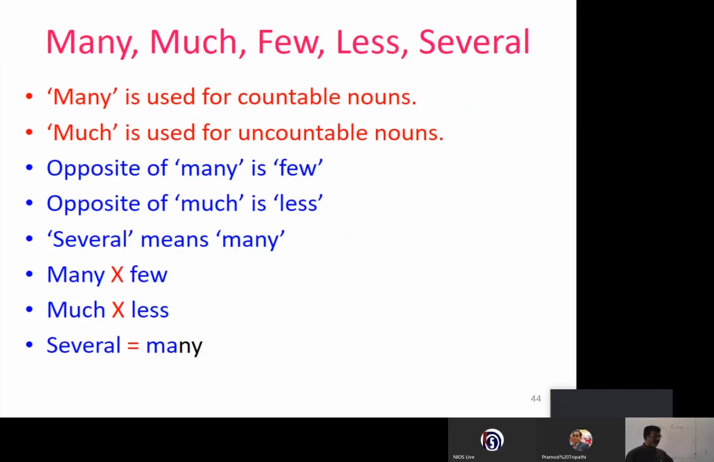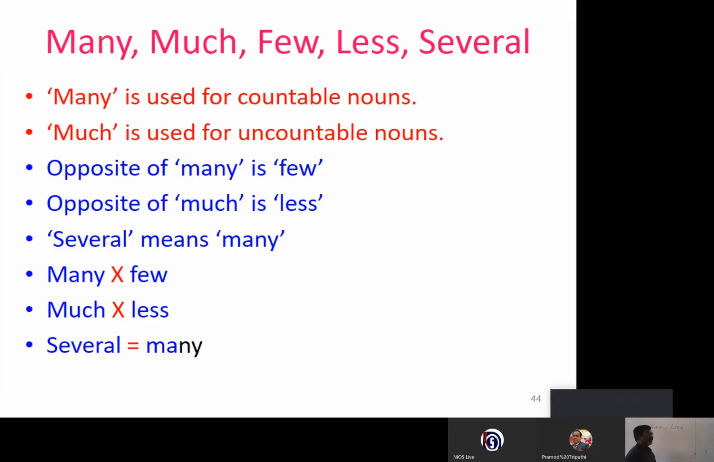Several means many here, of course. Now see here, many's opposite is few, much's opposite is less. Several means many. By using few, a few, little, a little, you should be very careful. That's what we are going to see now.